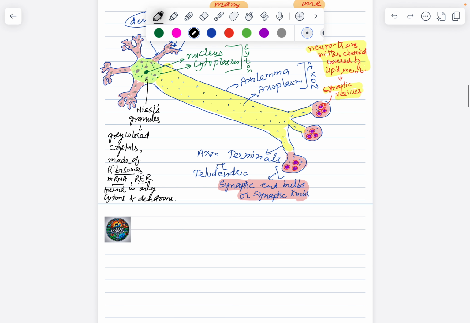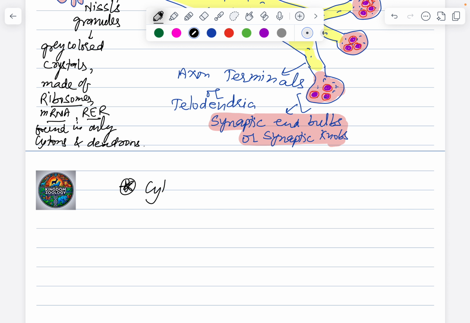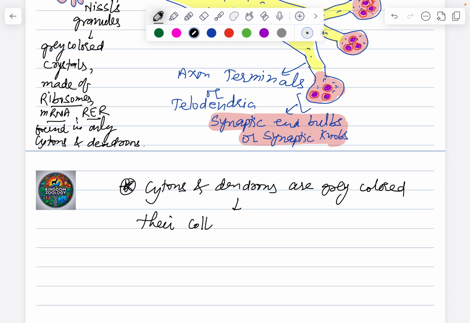Okay, so since the cytons and dendrons are gray in color due to presence of Nissl's granules, their collections are called gray matter.